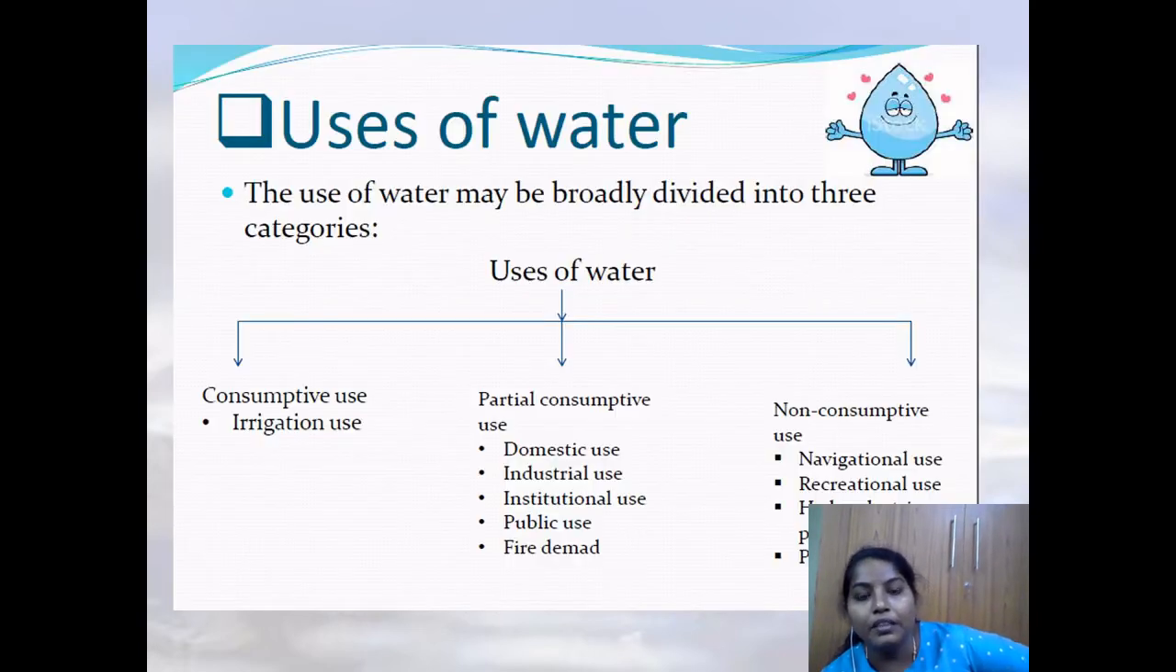And the next one is, where is this water used? Everywhere, right? We use it everywhere and for everything: for irrigation, for domestic usage, for industrial usage, for institutional usage, for public usage, for navigational purposes. Everywhere we have this water usage.